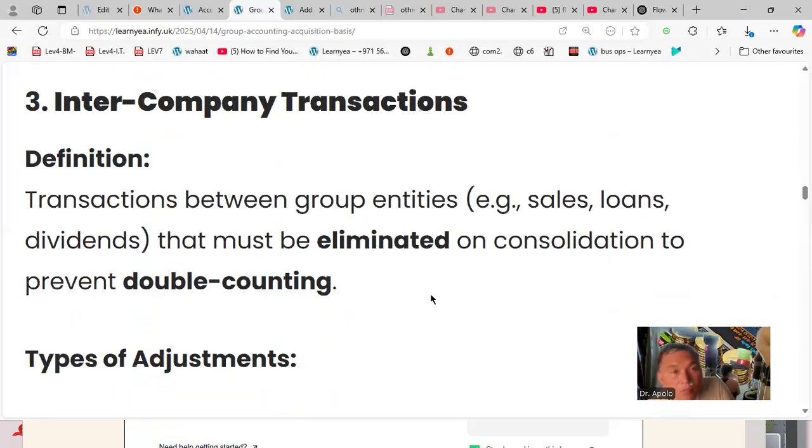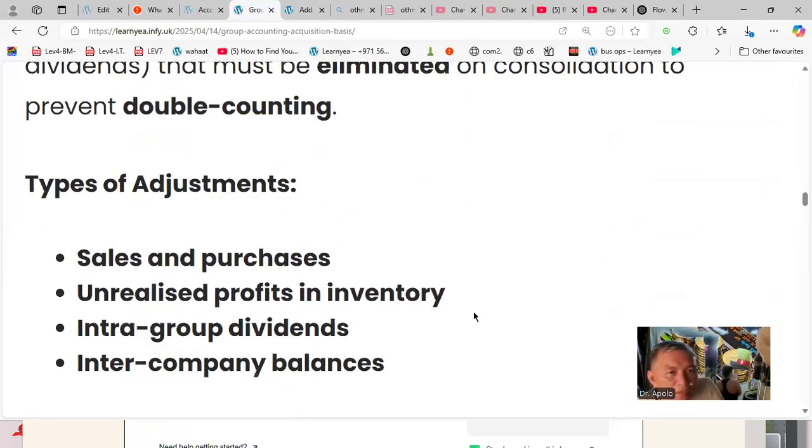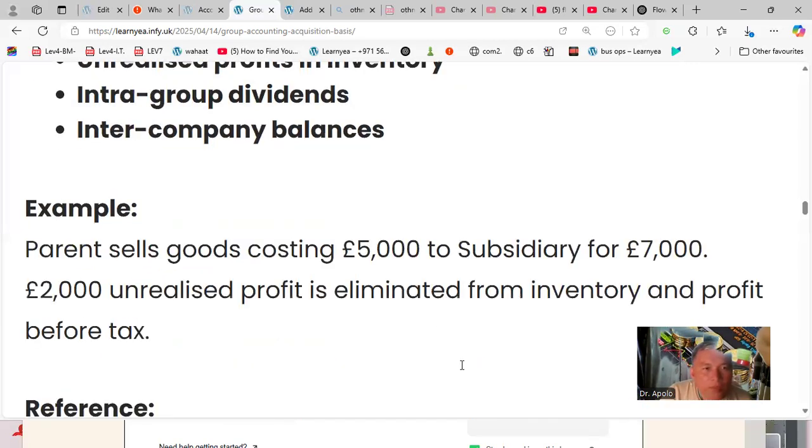Intercompany transactions between group entities, such as sales, loans, and dividends, must be eliminated on consolidation to prevent double counting. Adjustments include sales and purchases, unrealized profits in inventory, intra-group dividends, and intercompany balances. Example: parent sells goods costing 5,000 to subsidiary for 7,000. The 2,000 unrealized profit is eliminated from inventory and profit before tax.